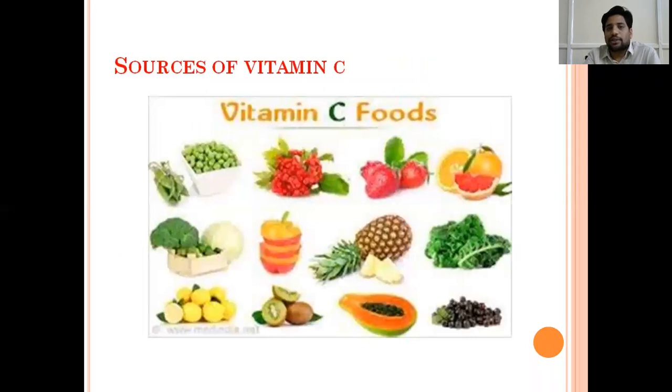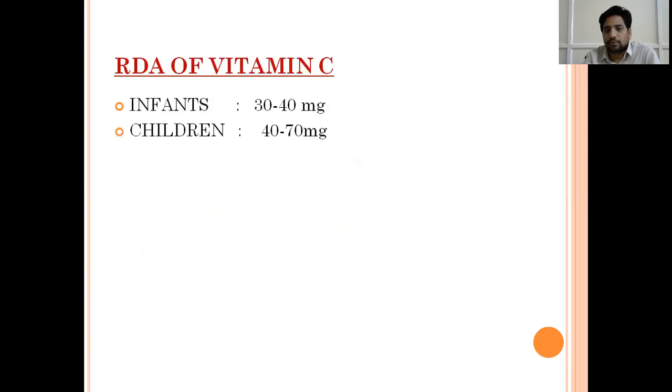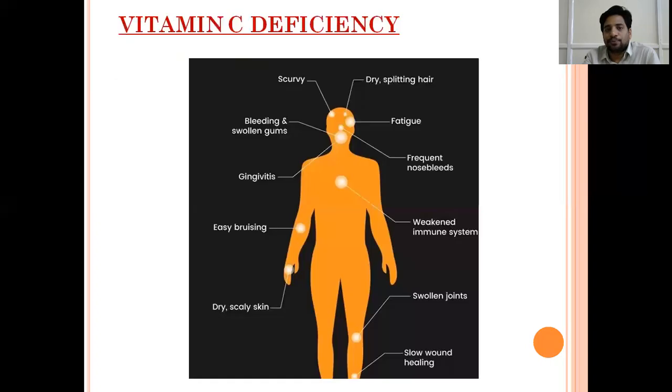The sources of vitamin C: all citrus fruits, all orange colored fruits, and fresh leafy vegetables contain high doses of vitamin C. The RDA of vitamin C in infants is 30 to 40 mg per day, and in children it is 40 to 70 milligrams per day.